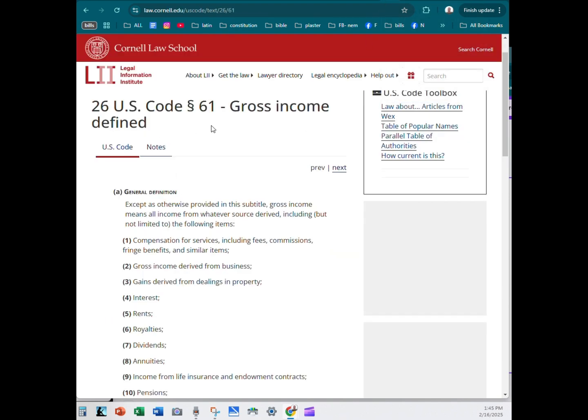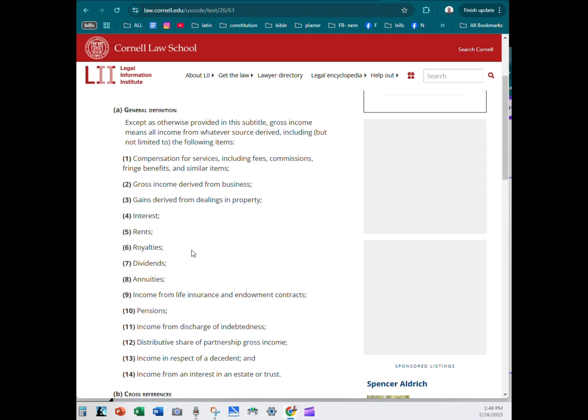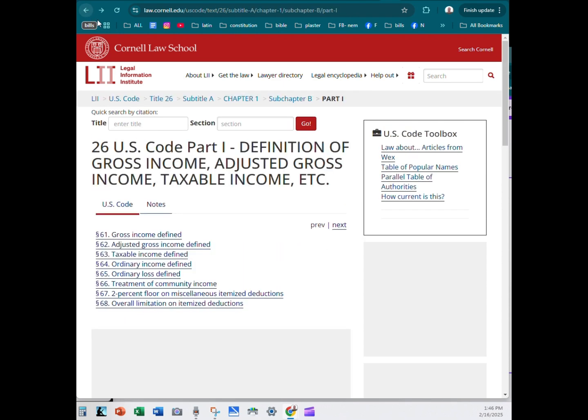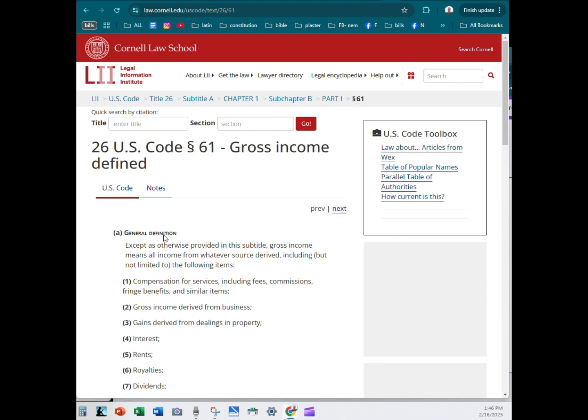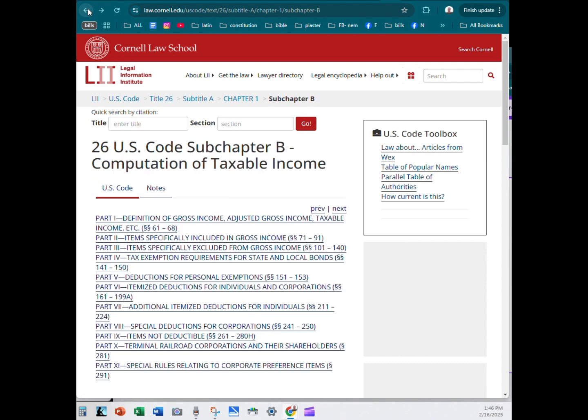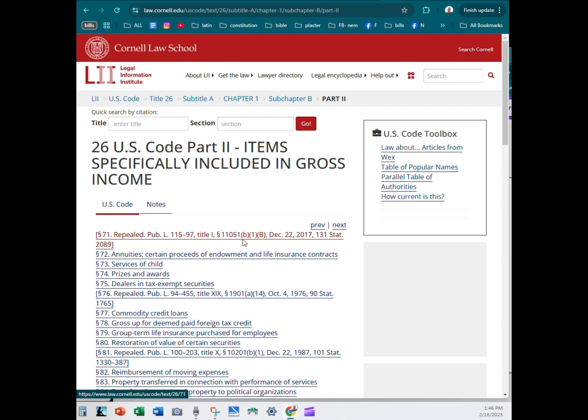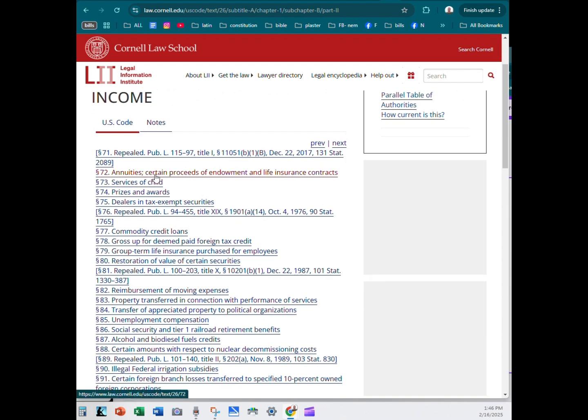So now that we've defined gross income with this list of 1 through 14, there's more. I'll find it. It's back here, at the beginning. There it is. Items specifically included in gross income. It's not just the list of 1 through 14, okay? There are more items specifically included. So we have annuities, services of child, prizes and awards, dealers in tax-exempt securities, commodity credit loans, gross up for deemed paid foreign tax credit, group life insurance purchased for employees, restoration of value of certain securities, reimbursement of moving expenses, unemployment compensation.